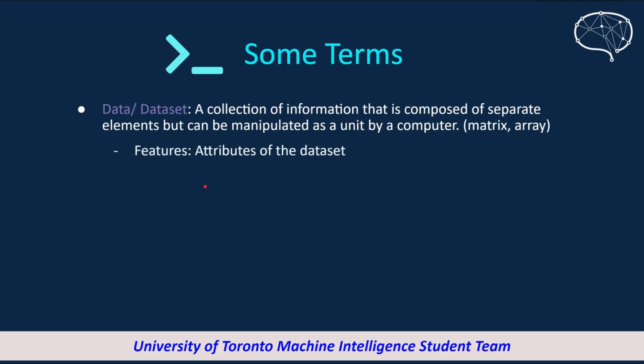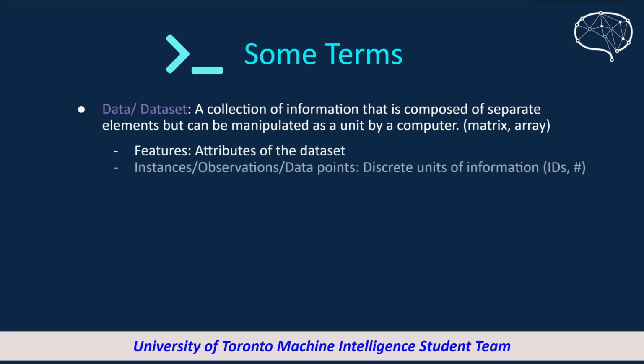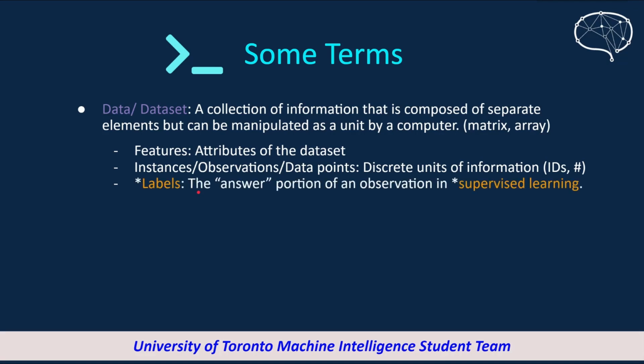And the features are the attributes of the dataset. An instance, observation, or data point are discrete units of information. For example, one ID or one number of person information in a dataset can be one data point. And label is the answer portion of an observation or data point, especially in supervised learning, which we will talk about later. For labels, you only need to know that it is the feature you want to predict in this dataset.